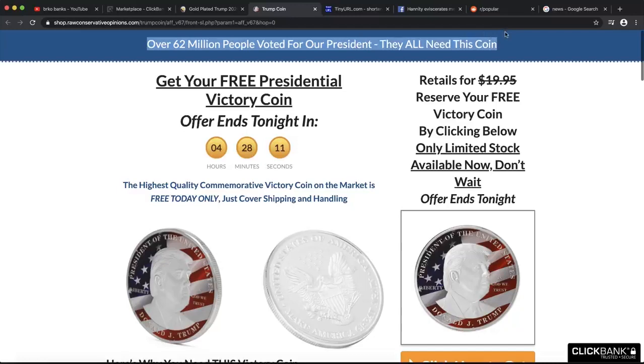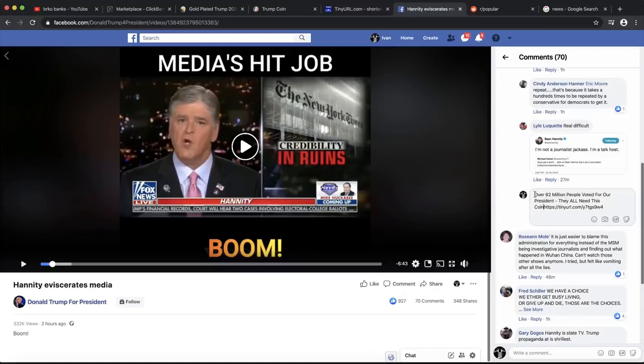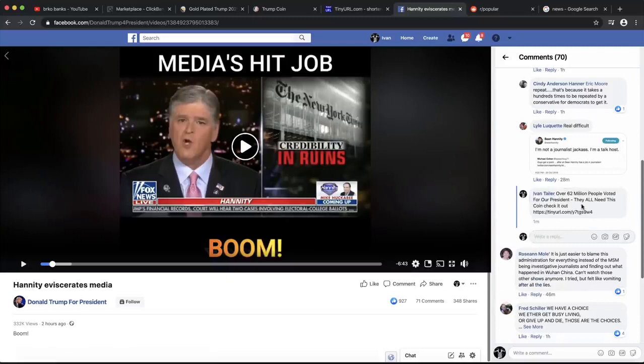We will copy that and say check it out, and we want to publish it right here. So you can see it is going to take a few seconds to publish this comment, and as soon as it is live, I want to show you guys what will happen. So just wait a few moments. You may see right here the coin is showing up right here.